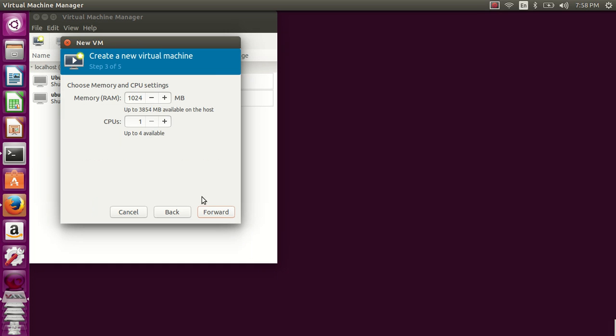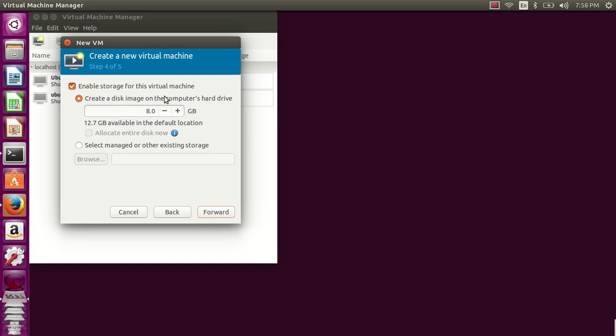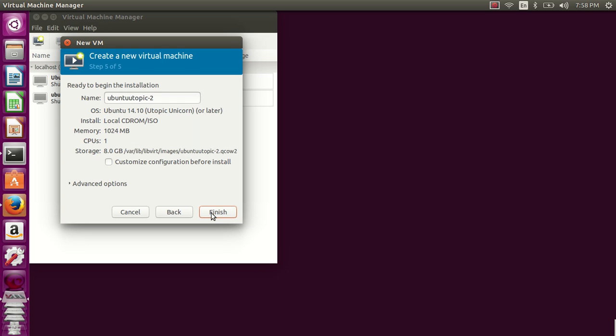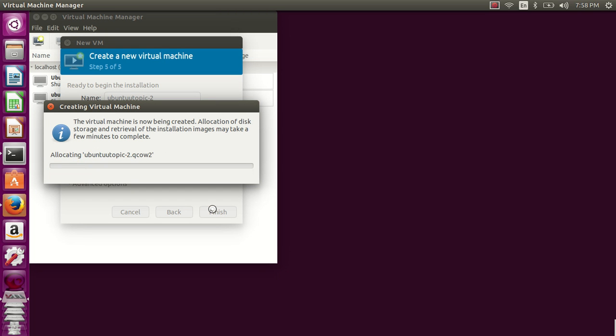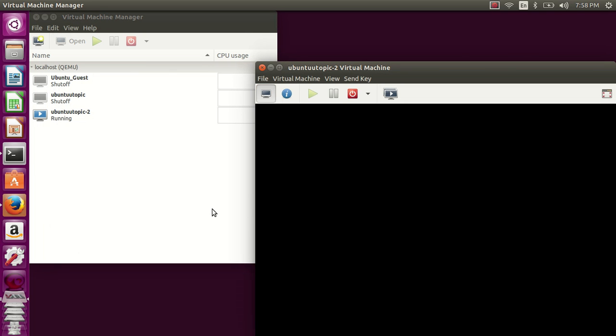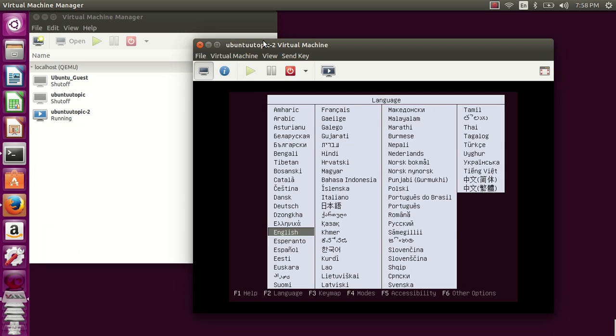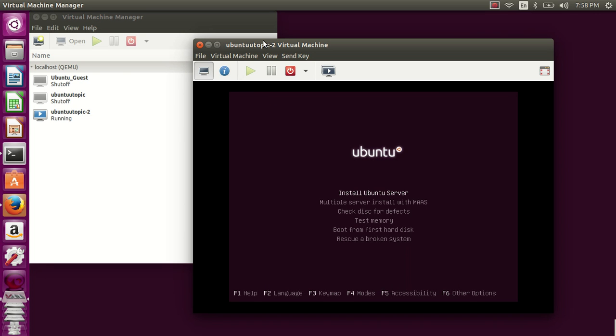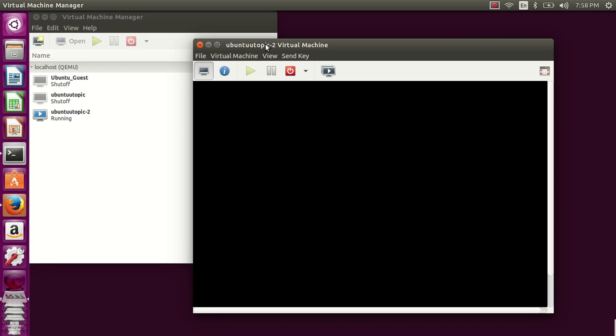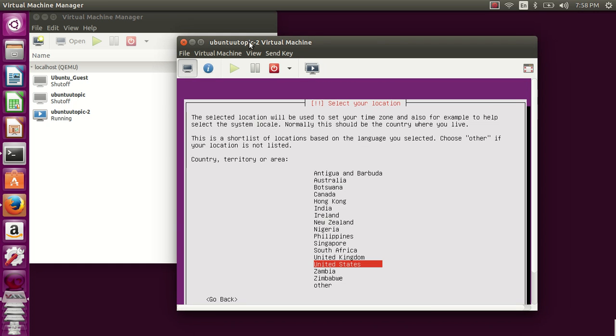Allocate the RAM and CPU. Let it be the default, and then we need to assign storage for it. Let it be 8 GB. Click on finish, and your operating system would get installed inside your virtual machine. As we can see, the operating system is telling us to install. So install your Ubuntu system inside your virtual machine.